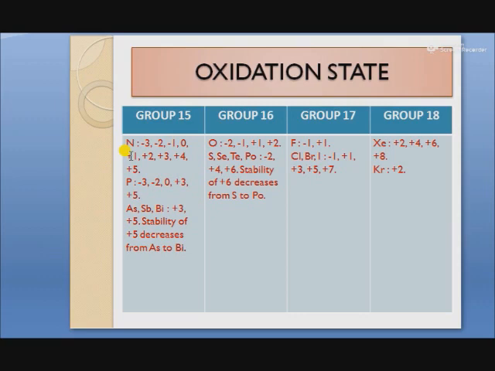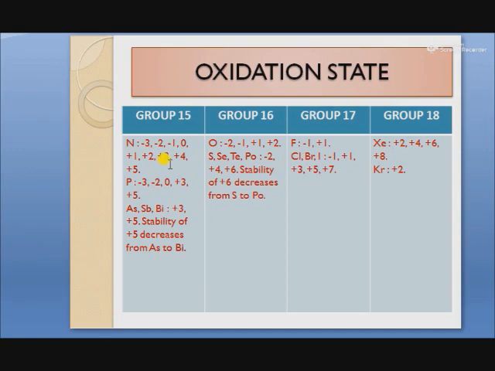And when it loses its 1 electron, it carries +1 charge, and it shows up to +5 oxidation state. For example, NO2, here the oxidation state of nitrogen is +4, and in case of N2O3, oxidation state is +3.